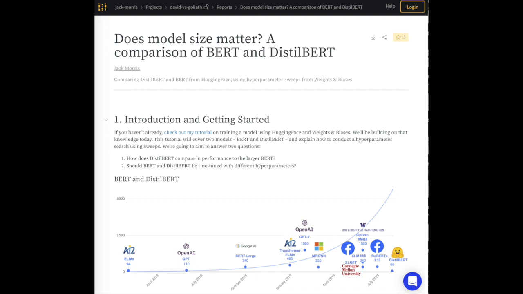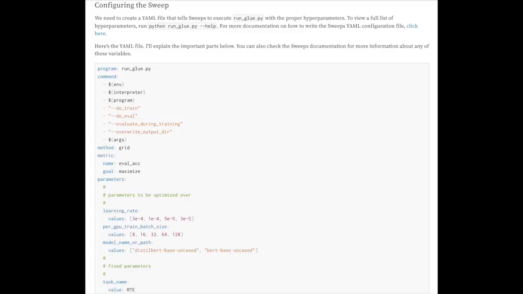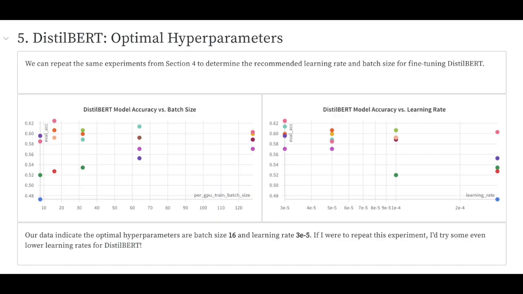This post looks at hyperparameter tuning between BERT and DistilBERT. The article starts with the motivation behind DistilBERT, having about half the parameters and inference time. Next, it shows how to set up a YAML file to input to the Weights and Biases sweeps tool for visualizing hyperparameter tuning. From the post, you can see how the visualization helps highlight the importance of learning rate versus batch size and finding the optimal combinations of batch size and learning rate for BERT and DistilBERT.